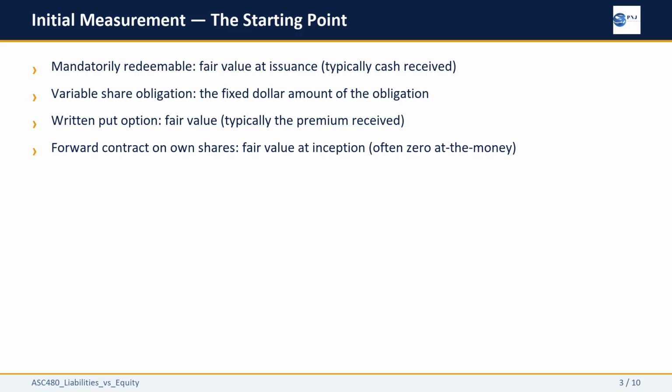Written put options are measured at fair value at the date they are written, which typically equals the premium received from the counterparty. Forward repurchase contracts are measured at fair value at inception, which may be zero if the forward price equals the current market price, at the money. These are different starting points for different instruments. Do not apply one rule to all of them.